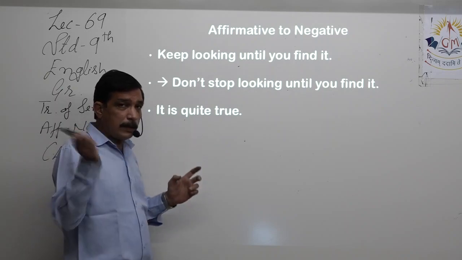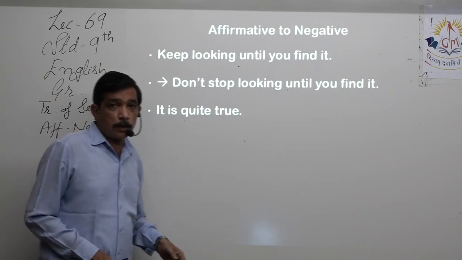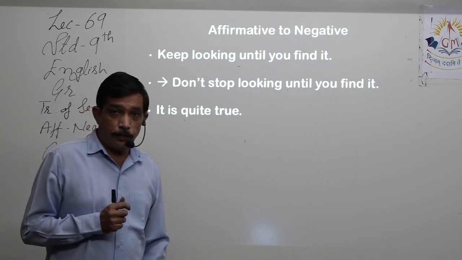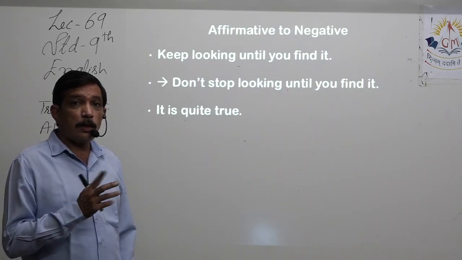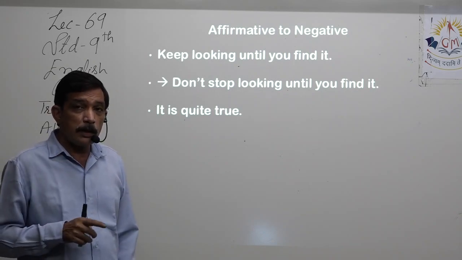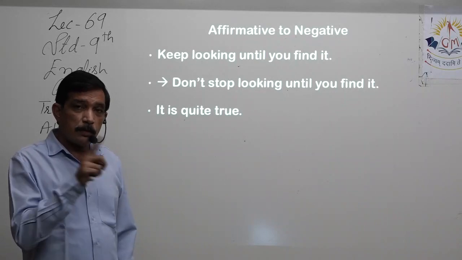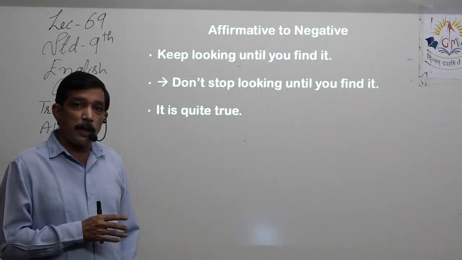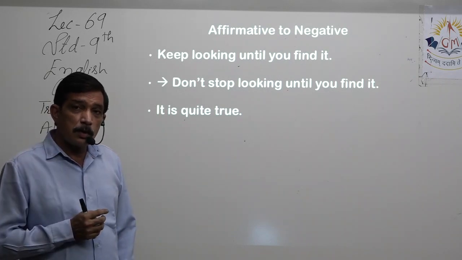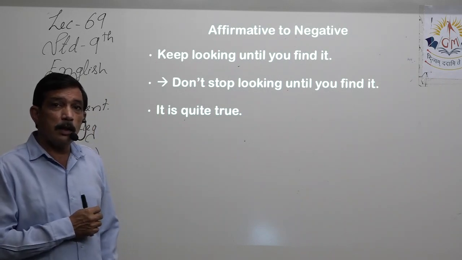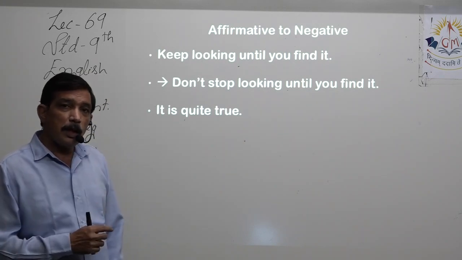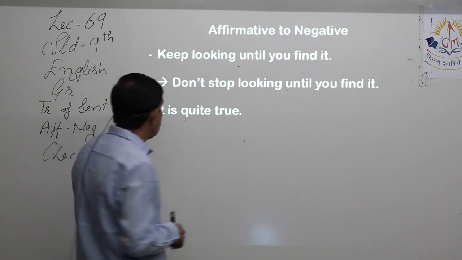Two negatives will come later, but don't use two negatives, right? Because that will make a positive. That you learned in mathematics. Negative into negative is positive. The product, multiplication, right? If it is addition, then minus plus minus remains minus, but minus into minus becomes positive. So the same thing happens over here also. If you use two negatives in the same sentence, then you're going to make a positive, right? So that is not to be done, right?